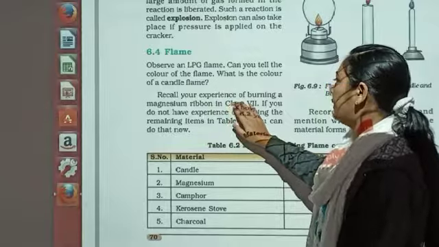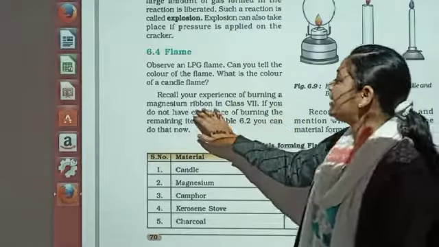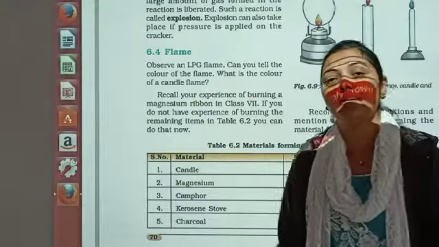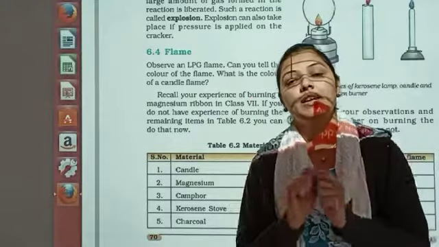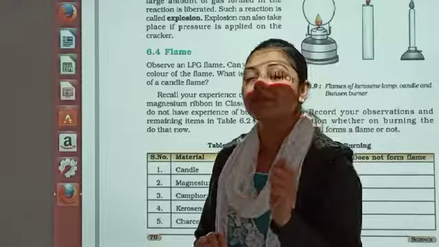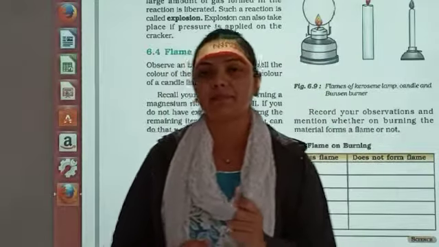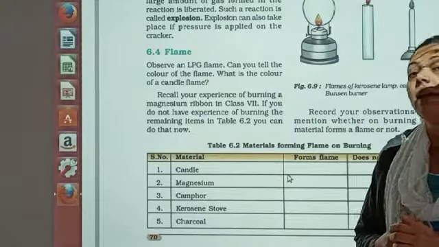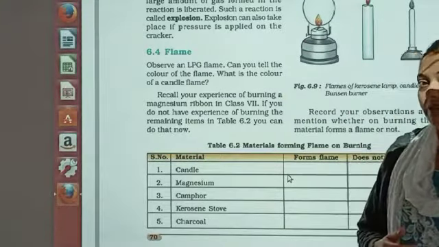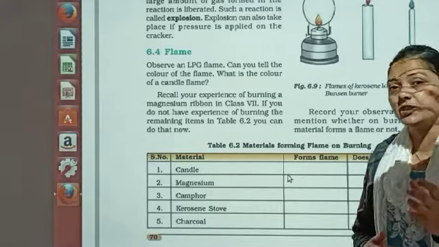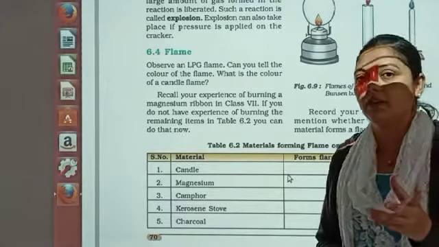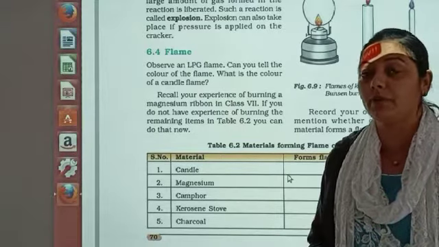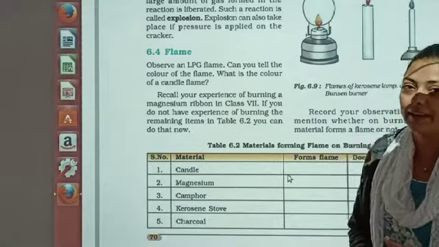Recall your experience of burning a magnesium ribbon in class 7. क्लास 7 में आपको एक एक्टिविटी में मैग्नीशियम रिबन को बर्न करना था, आपको जलाना था मैग्नीशियम रिबन. So what was the color of the fire in that case? Do you remember? Dear student, it is something very interesting to say that the flame obtained when we burn the magnesium ribbon is white in color. White color flame we are able to see when we are burning the magnesium ribbon.